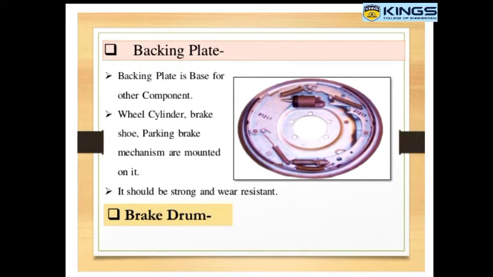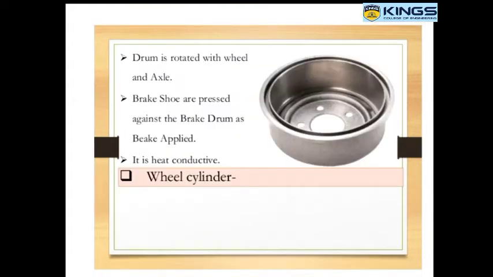This is the backing plate. The backing plate carries the wheel cylinder, brake shoe and mechanism. It should be strong and wear resistant. This is the drum. The drum is rotated with the wheel axis. Brake shoes are pressed against the brake drum. This is the main heat dissipating member, so the heat transfer coefficient is very high. The material is selected according to this type of heat flow.